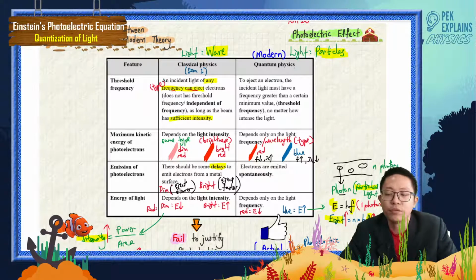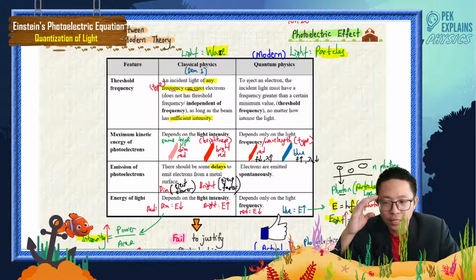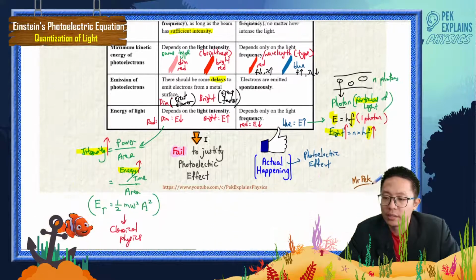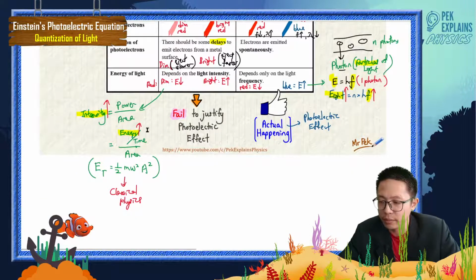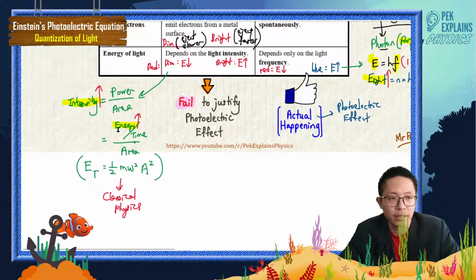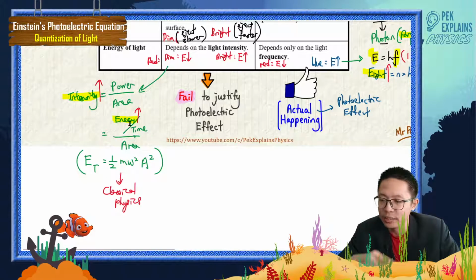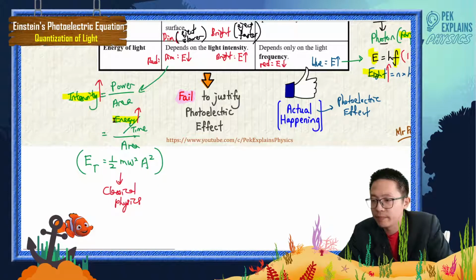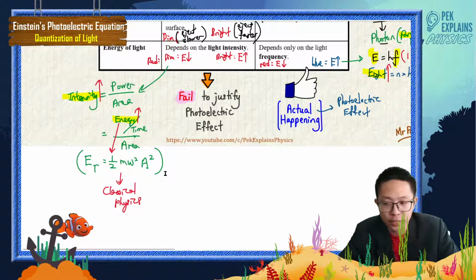That's why we learn about intensity, isn't it? Power over area, the total energy of light. We learn this in classical physics: half m omega square a square. So remember, the total energy of light we use is half m omega square a square.